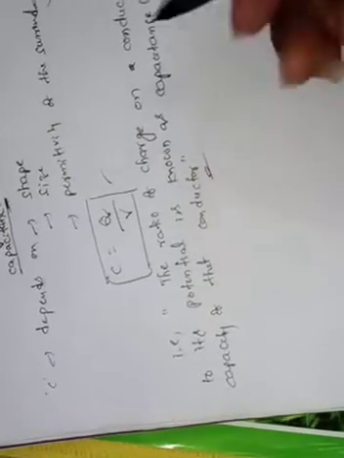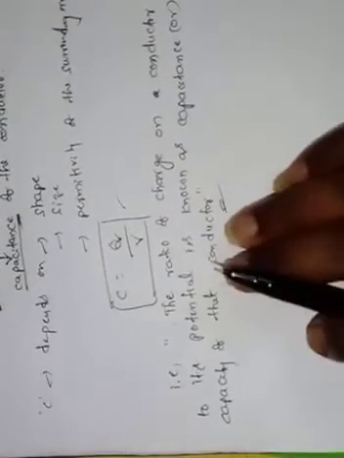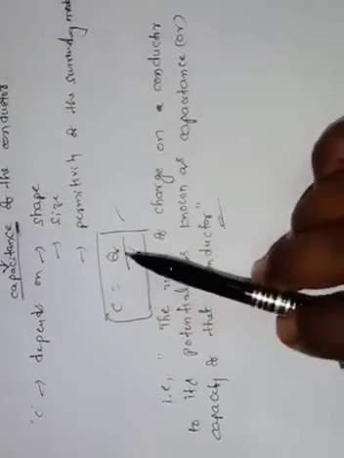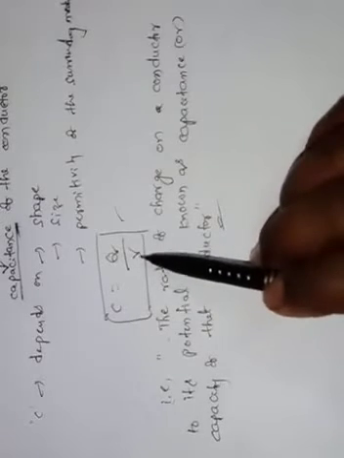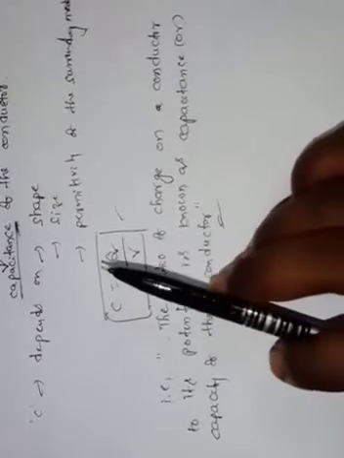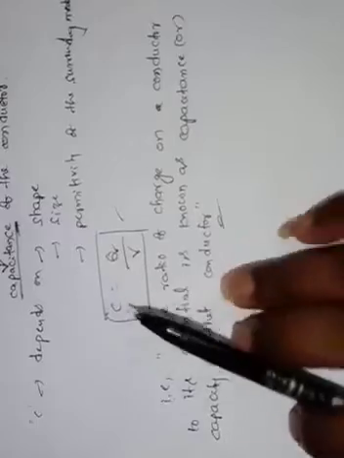So this is an important definition. Define the capacitance. What will you write? The ratio of the charge on a conductor to its potential. This is a simple definition of the capacitance of the conductor.